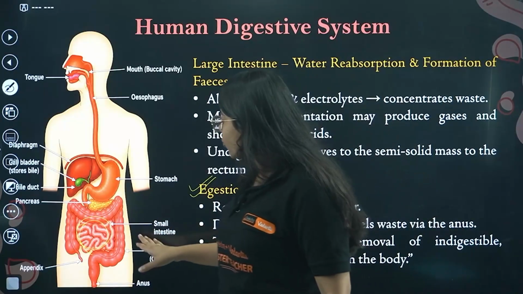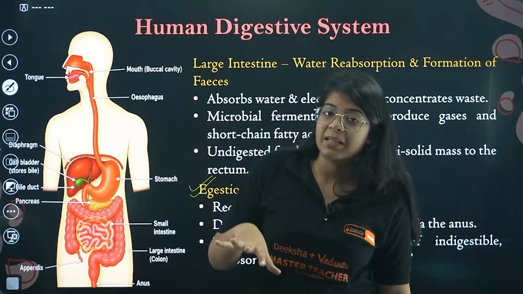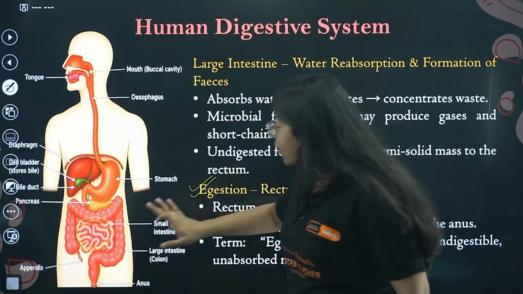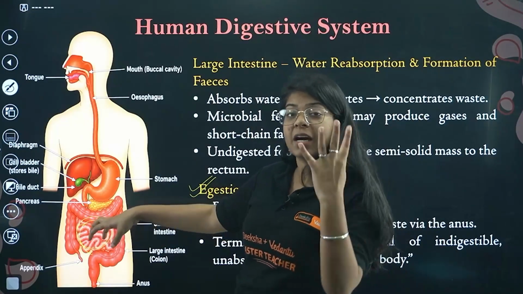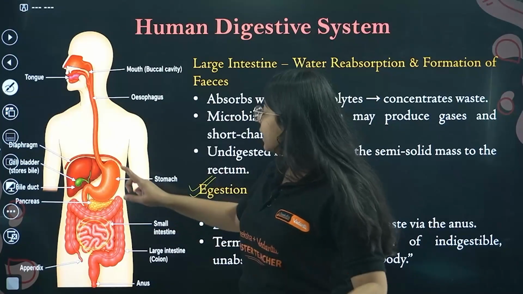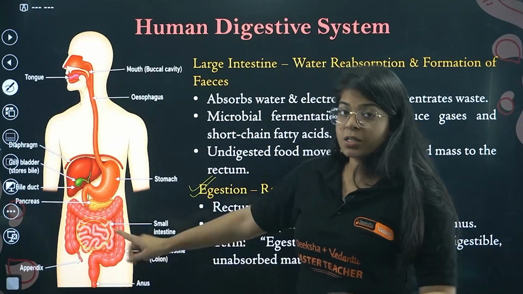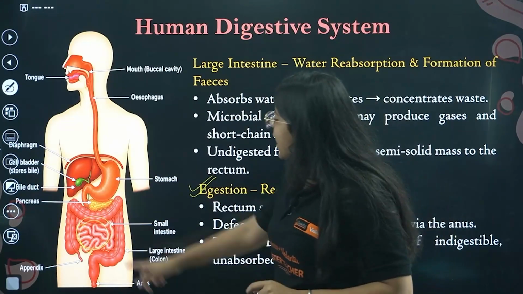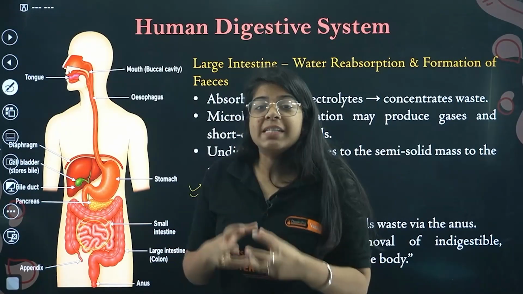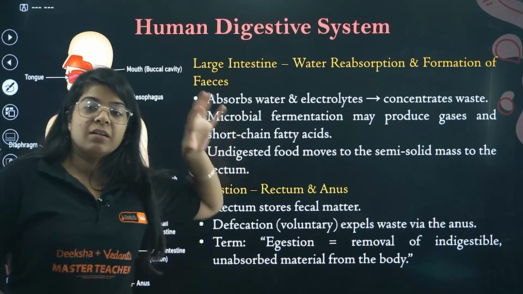This small intestine takes help from the liver and pancreas, that is bile juice and pancreatic juice, to convert all the material and digest all the nutrients. And through the villi, finger-like structures, these nutrients are absorbed into the blood vessels and they go into the cells. Oh, I said conversion of carbohydrates into glucose in the stomach, right? That actually happens in the small intestine. And in the large intestine, finally we reabsorb the minerals from the water, and feces are developed in the rectum. These are then stored, and through the anus egestion happens.